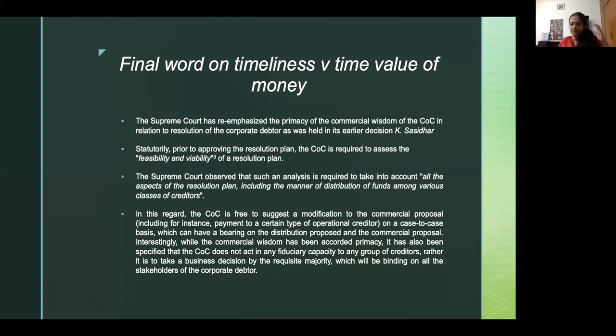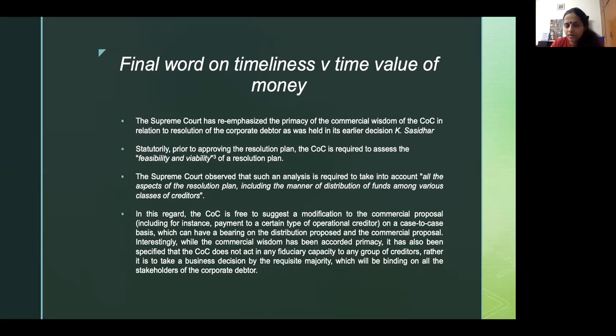The final word came when Essar Steel went to round 2. By that time, by the way, the code had also been amended to introduce certain changes. One, a notional liquidation value had to be paid to the operational creditors, and they had to be paid before any payment was to be made to the FCs.